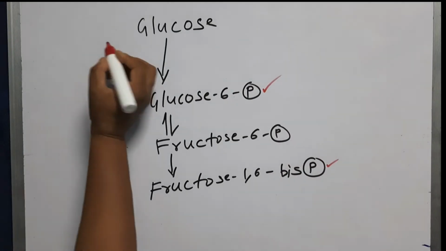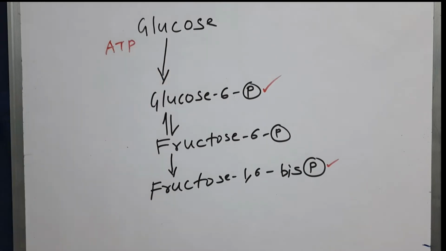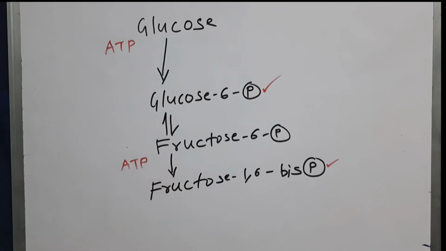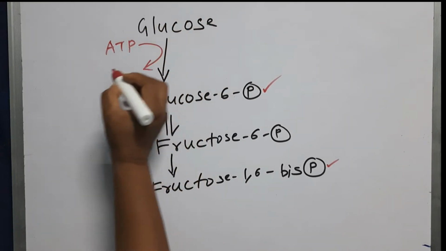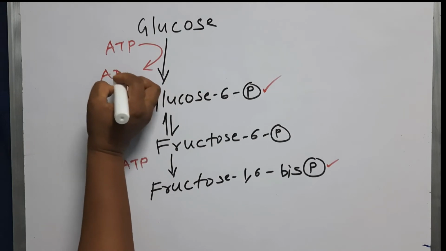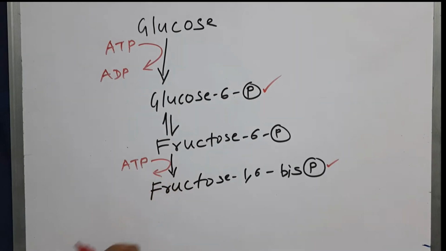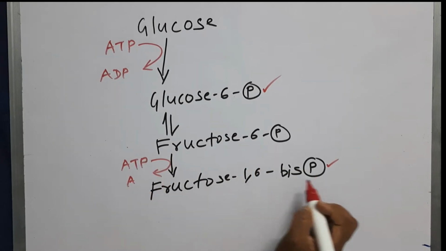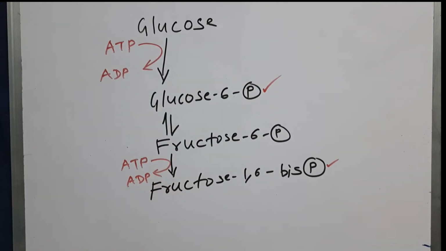So there should be some donor. So ATP, that is our universal energy currency, is used here also and here also. So 1 phosphate will be added to glucose here. So it will become from adenosine triphosphate to adenosine diphosphate. Similarly here, phosphofructokinase is the enzyme which converts fructose 6-phosphate to fructose 1,6-bisphosphate. So here also one ATP is converted to ADP.